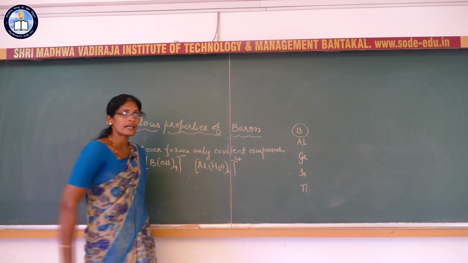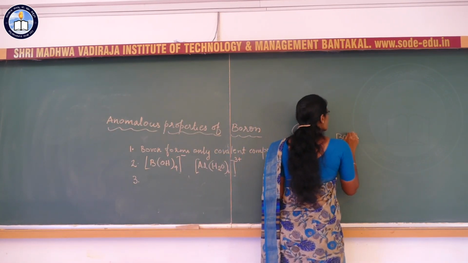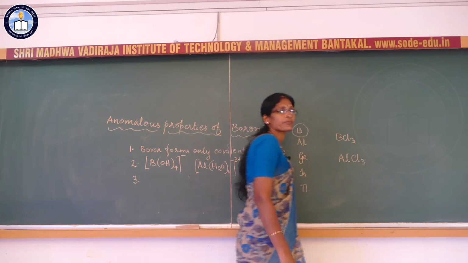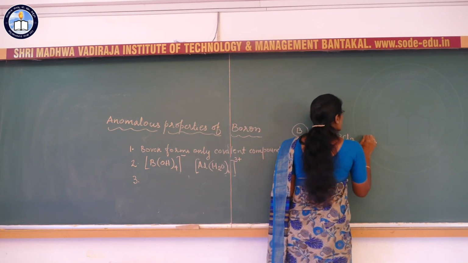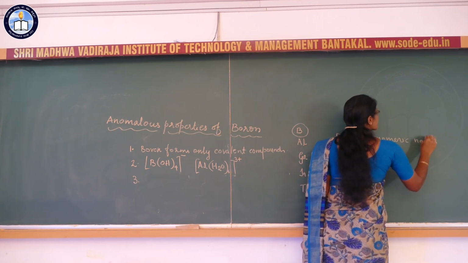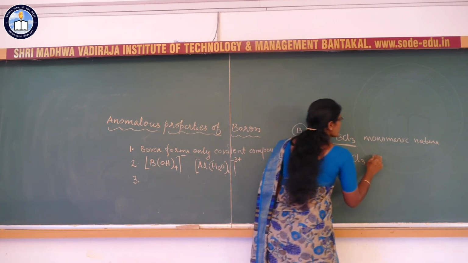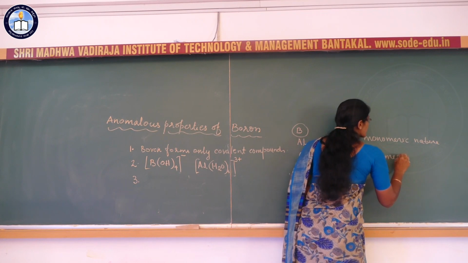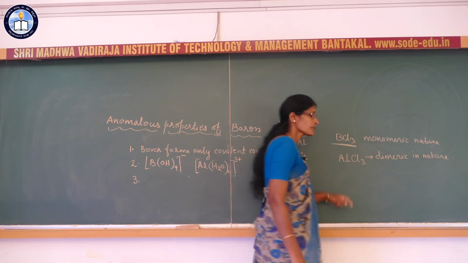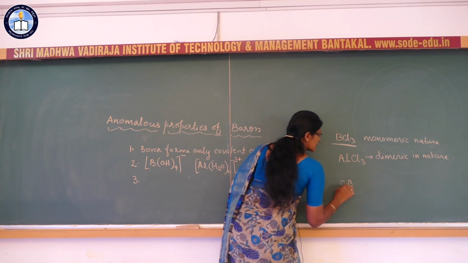Now, if you observe the trihalides, the trihalides of boron, BCl3, and the trihalide of aluminium, we can take it as AlCl3. The trihalide of boron is monomeric in nature, but the trihalide of aluminium is dimeric in nature. So if we write boron trichloride, BCl3,